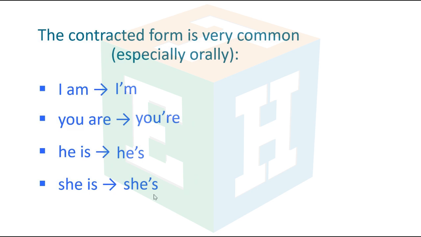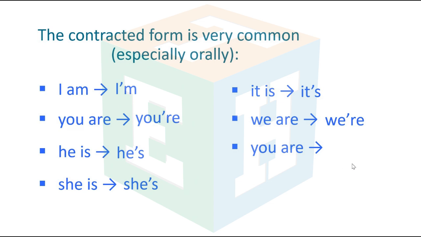She is, she's. It is, it's. We are, we're. You are, you're. They are, they're.